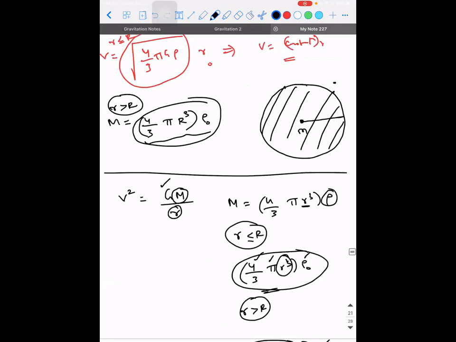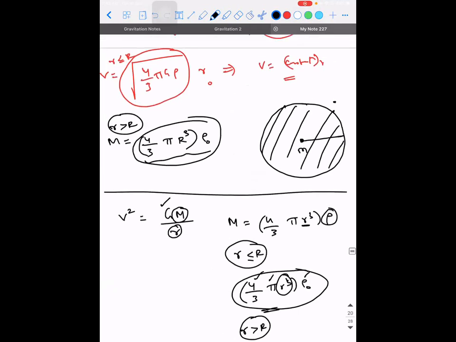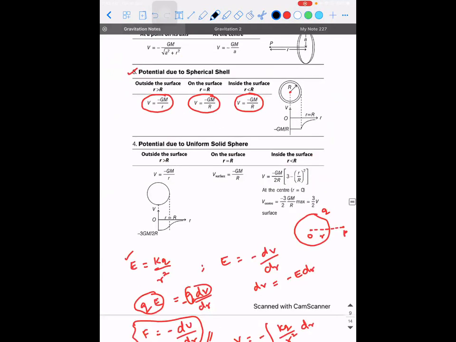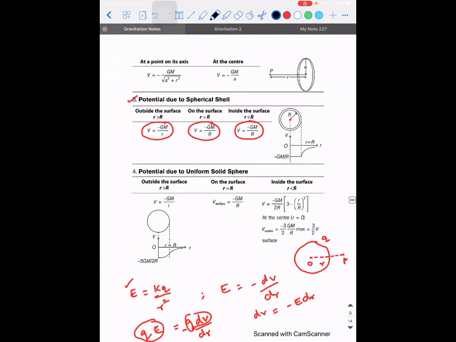Under what condition is that formula derived? You're trying to say this is the value, minus GM divided by r. Correct, this is what you thought.